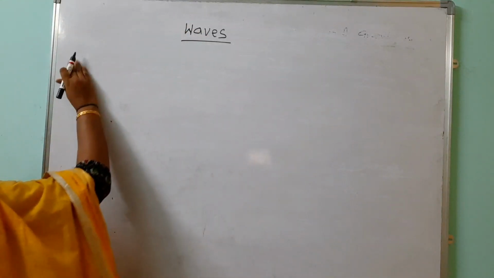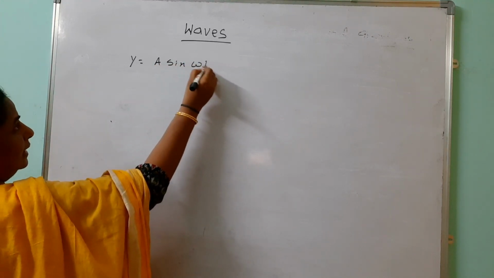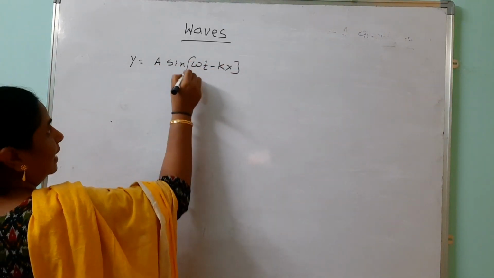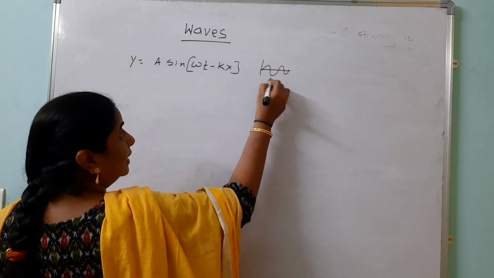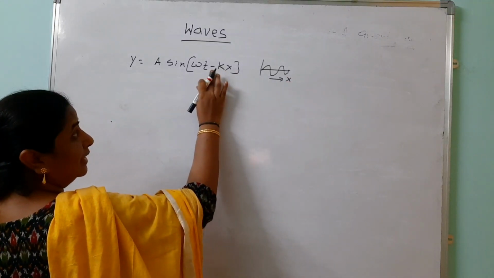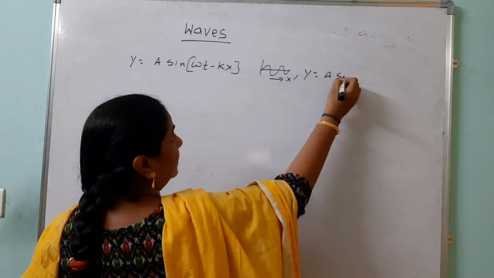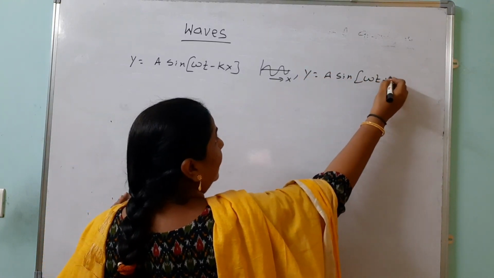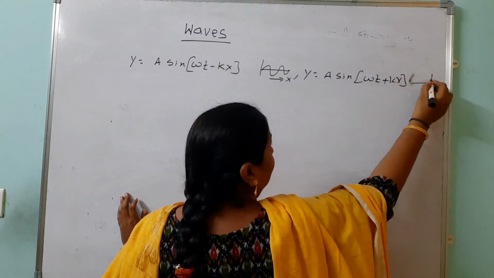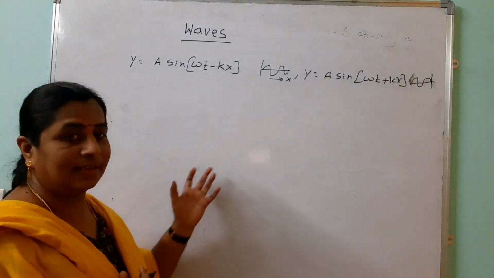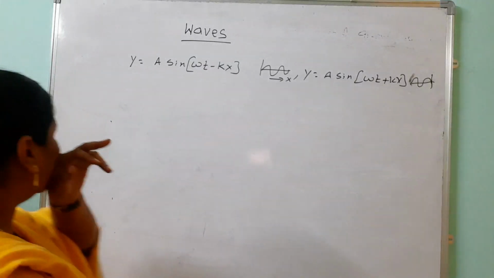Look here. y equals A sin(omega t minus kx). When this is the sine wave, like this we can show that, and since it is going along the positive x-axis, we take the minus. Or look here, I am taking y equals A sin(omega t plus kx) when it is moving along the negative x-axis like this. Look here how much difference there is. So minus is for along the positive x-axis and plus is for along the negative x-axis.